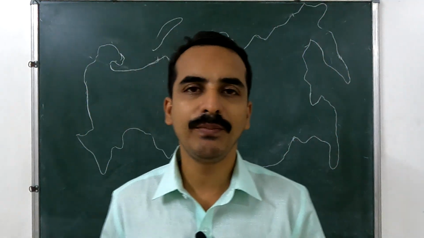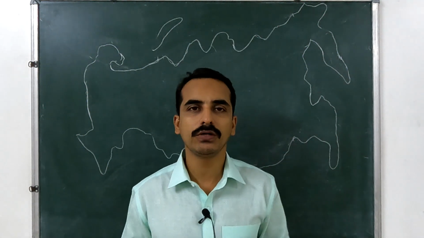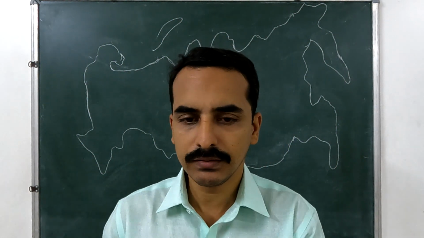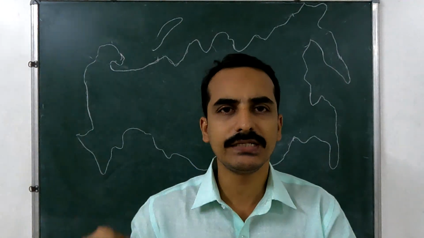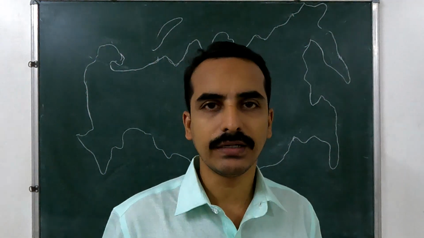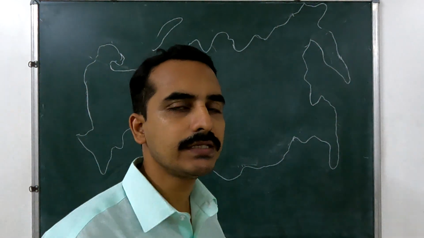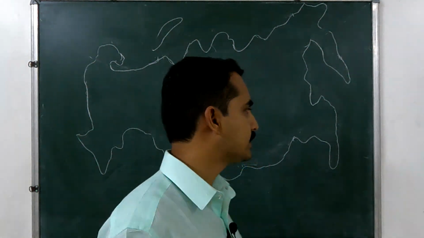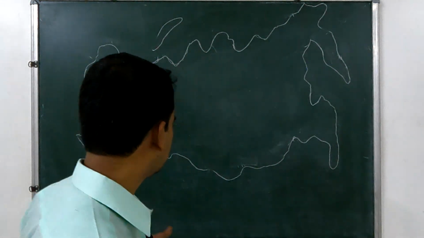Hello everyone, in the map reading class we have discussed almost all the continents, and we have discussed Asia with some divided parts like West Asia, Central Asia, South Asia, Southeast Asia, East Asia, and the only remaining part is Russia. So today we shall discuss the important features of Russia. So as usual, first let us discuss the surrounding regions of Russia.